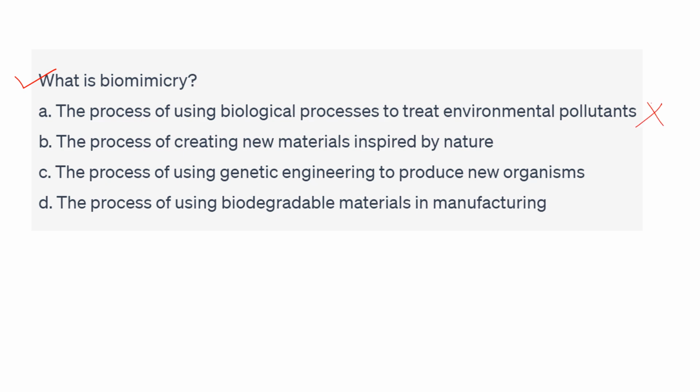The process of creating new material inspired by the nature. So this is the right option, because here we are using the sunlight and converting it into a different form, either into food or into electricity, through the natural process. Third option is the process of using genetic engineering to produce new organisms. So this is a wrong option. The process of using biodegradable material in manufacturing. This is also a wrong option. So the right answer is B. The process of creating new material inspired by the nature.